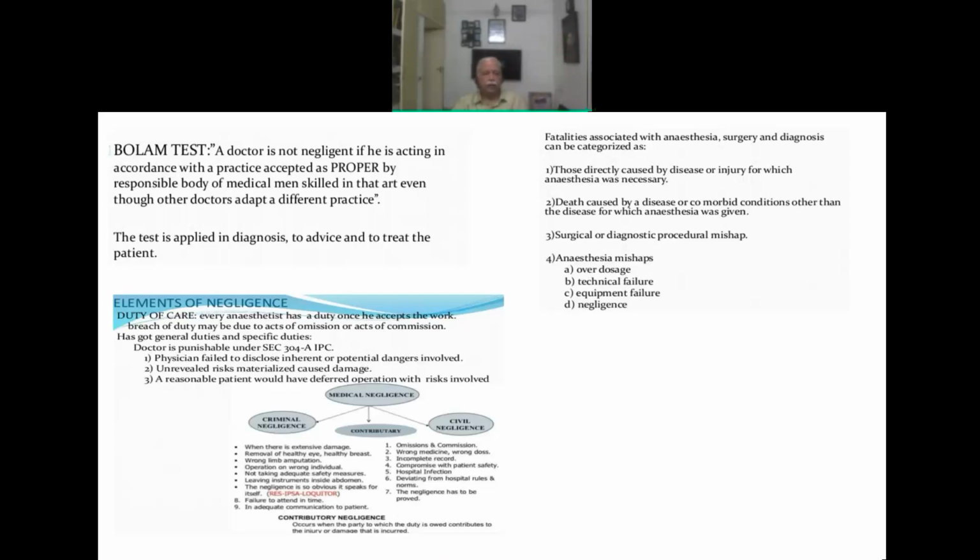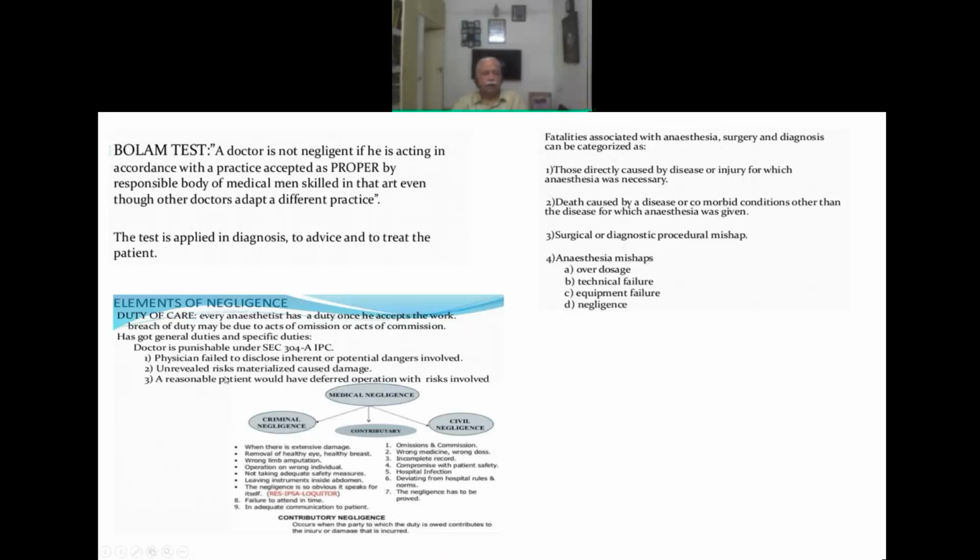So they mention each and every, from the simplest to the most drastic complications that can happen. Everything is mentioned, and patient is asked to read that if he is able to read, or somebody has to read to him if he can't read that, and explain, and then get his signature, which is called the informed consent. So if you have not obtained that, that itself will amount to negligence. So you are liable to be penalized because of that.